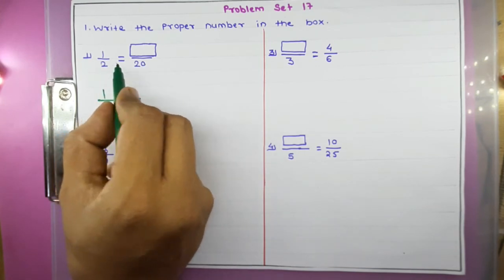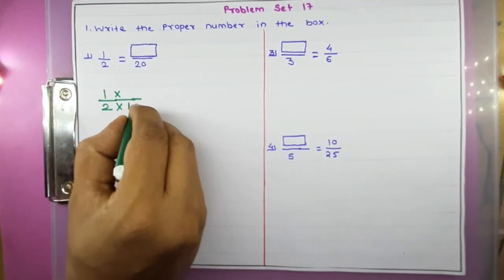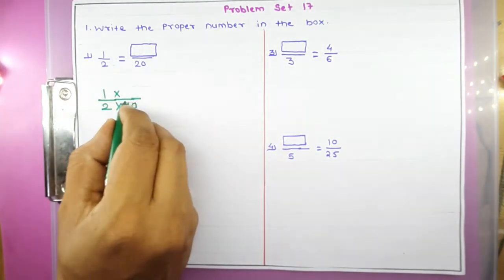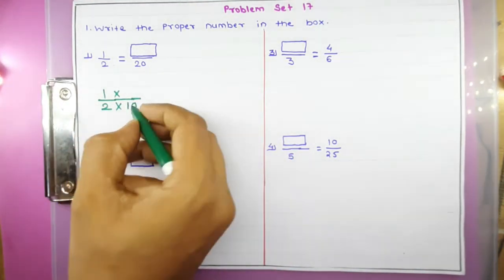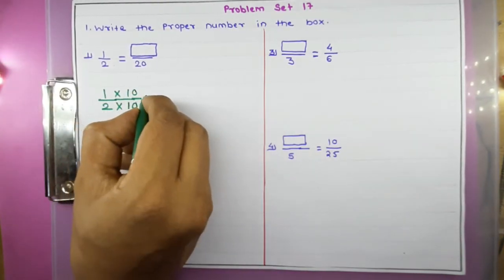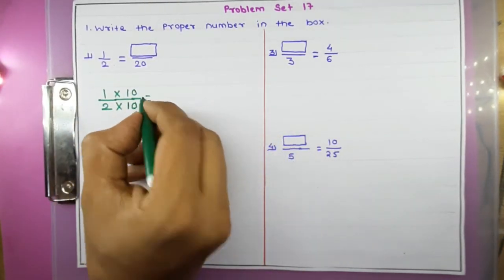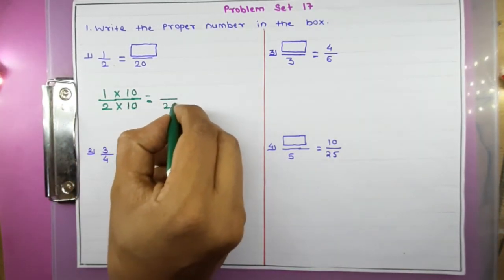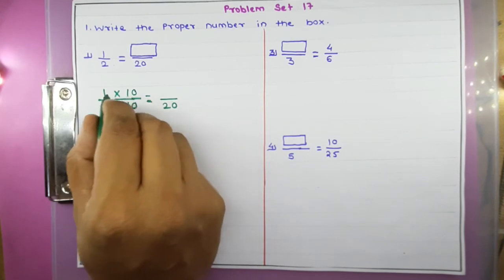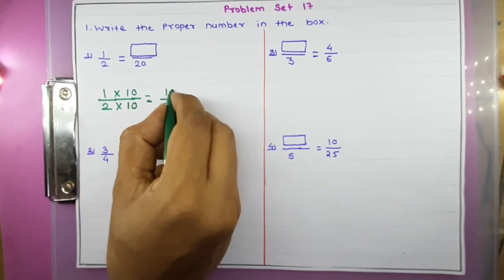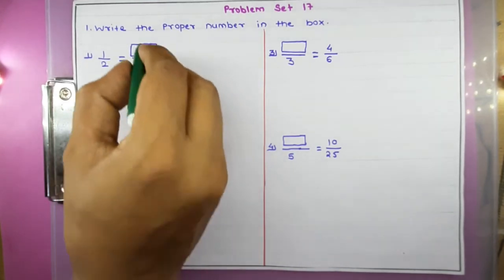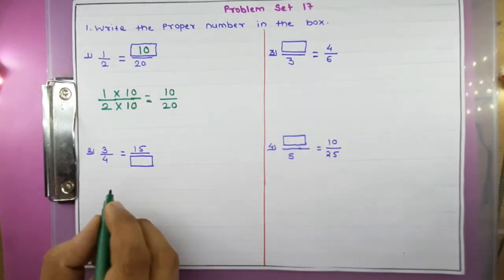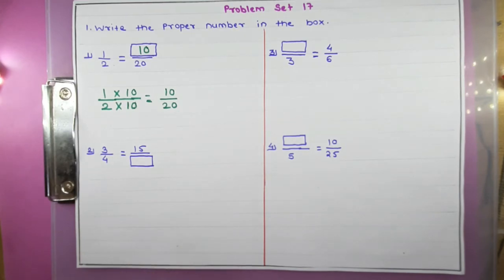So in the table of 2, 2 tens are 20. So I will write 2 multiplied by 10. If I am multiplying in the denominator, I have to multiply the same number in the numerator. So I get 2 multiplied by 10, that is 20, and in the numerator 10 multiplied by 1, that is 10. So the answer is 10. I hope you have understood.